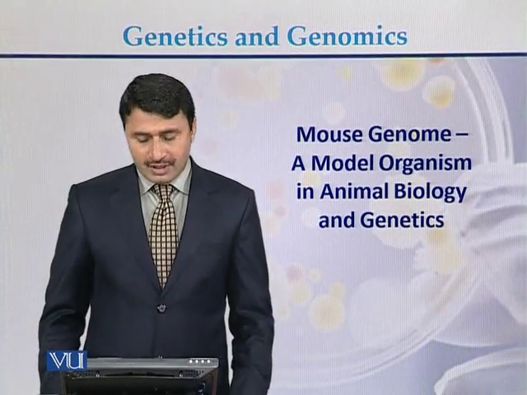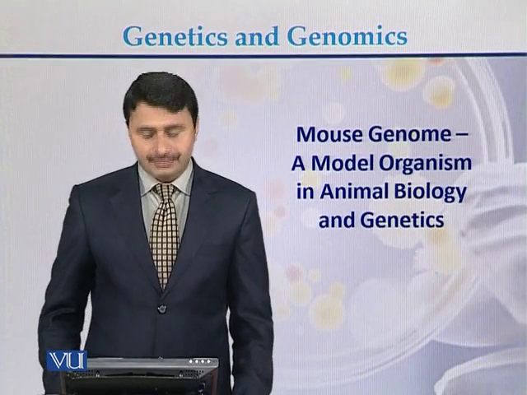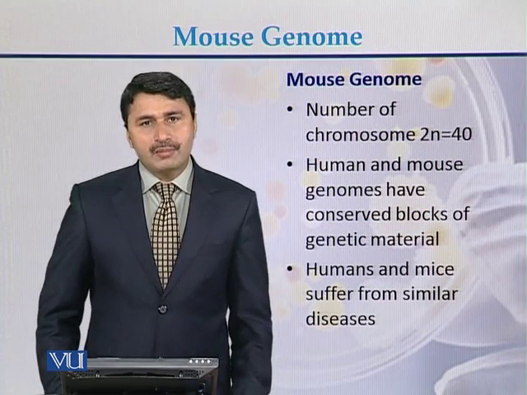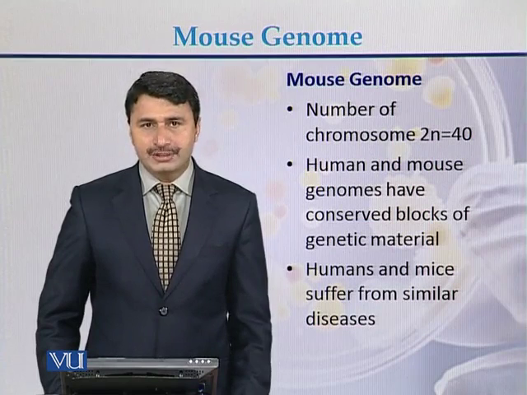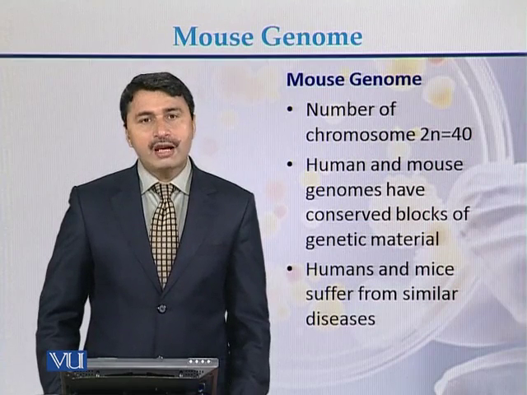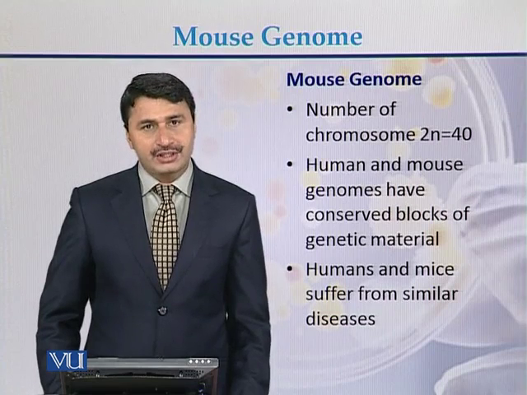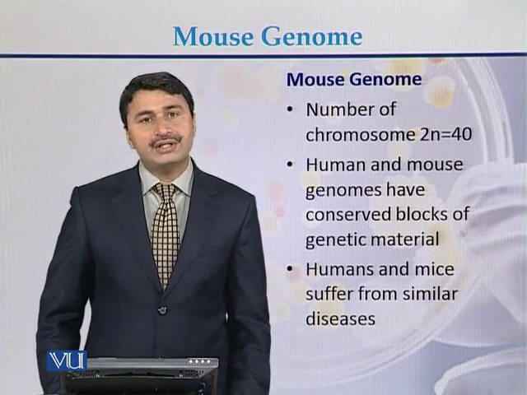Mouse genome, a model organism in animal biology and genetics. The number of chromosomes in a mouse haploid cell is 20, while 40 are in a diploid cell. Human and mouse genomes have conserved blocks of genetic material. Human and mouse suffer from similar diseases.